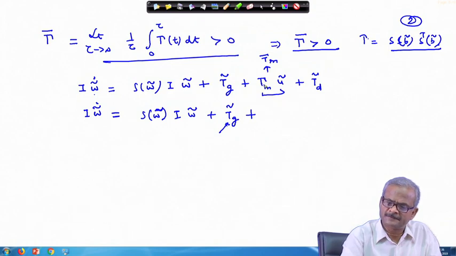So, this part will get averaged and this becomes gamma magnetic u dt, 0 to tau, 1 by tau,